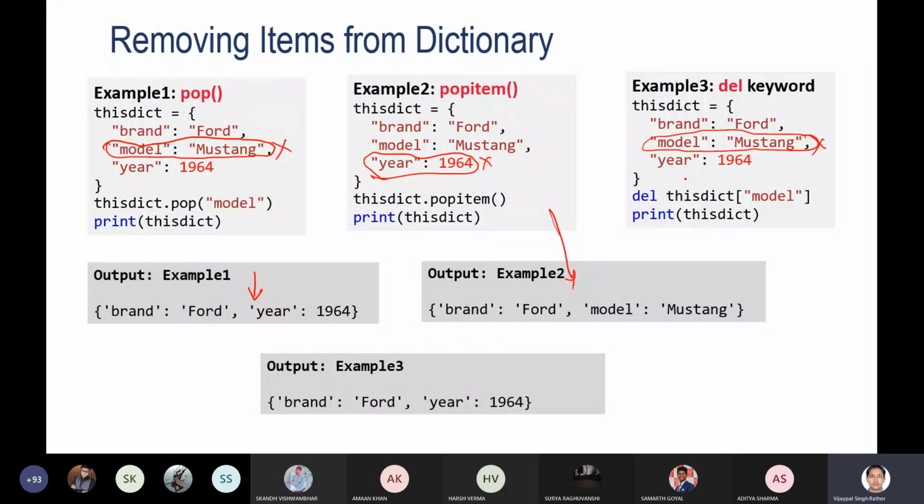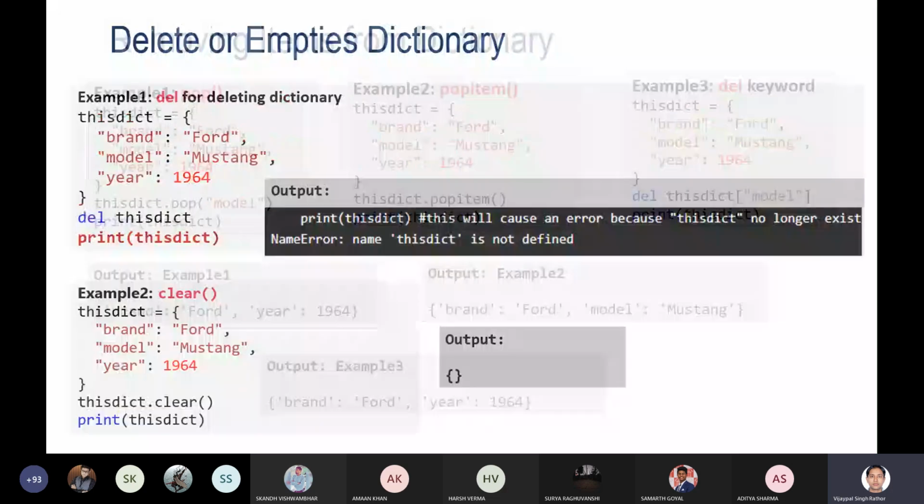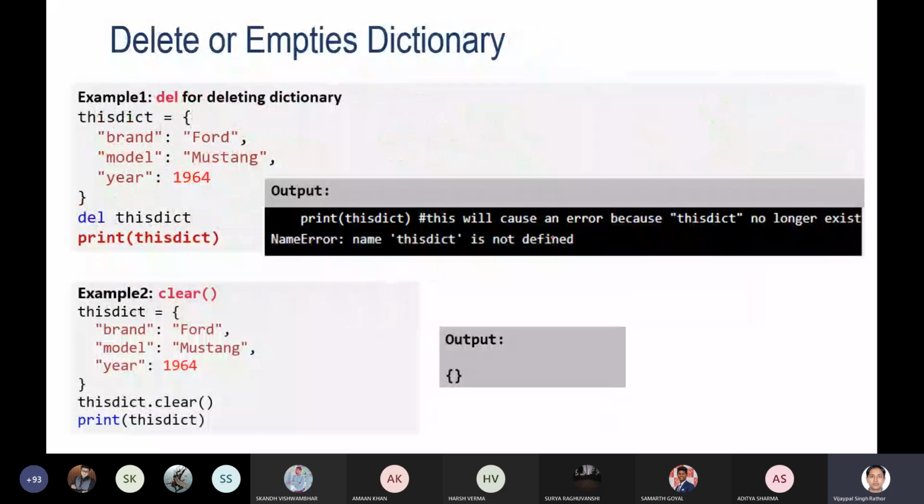But in the case of clear, clear will clear all the elements, not the whole dictionary. The dictionary will remain in memory, but it will not contain any element after this statement. If you print this, you will get empty output, as all the elements of the dictionary are erased. So you can use it.